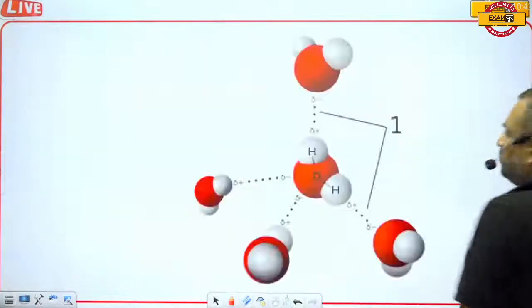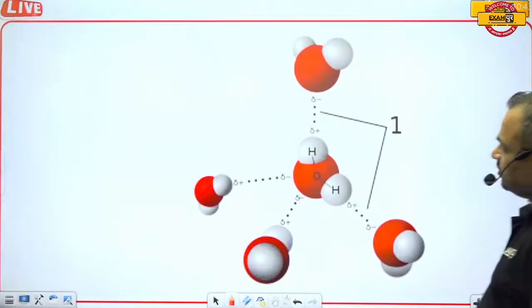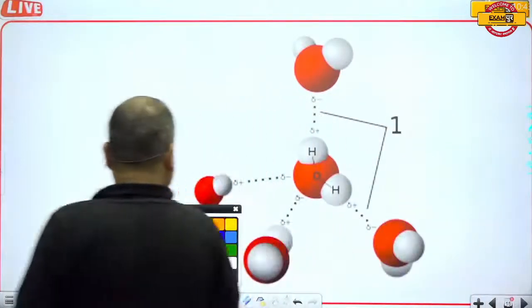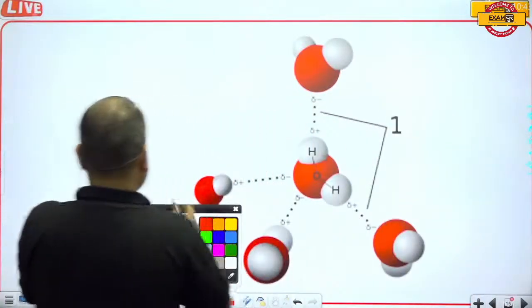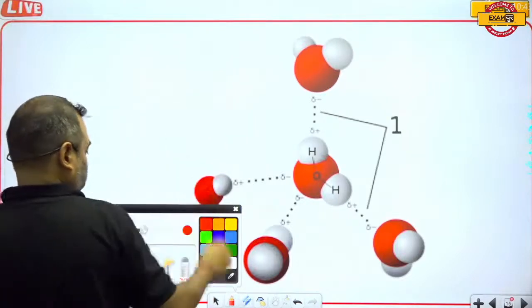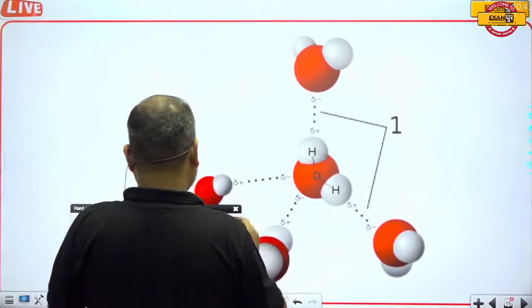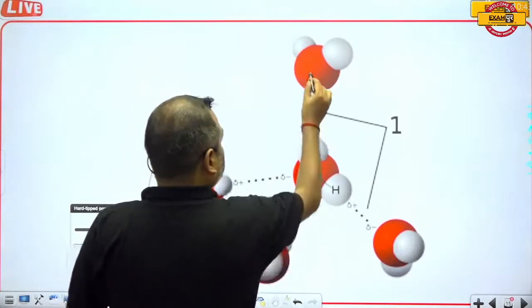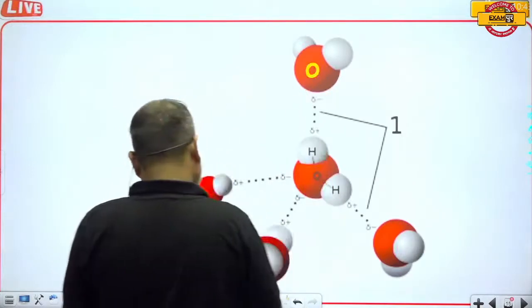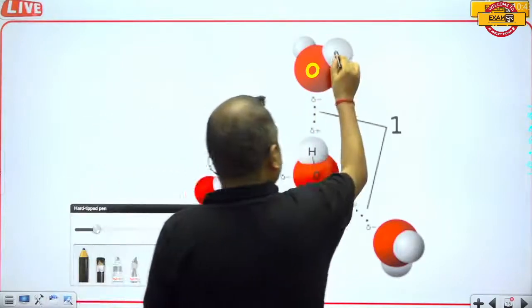Now you can see in this diagram also that the red color is oxygen and the white color is hydrogen.